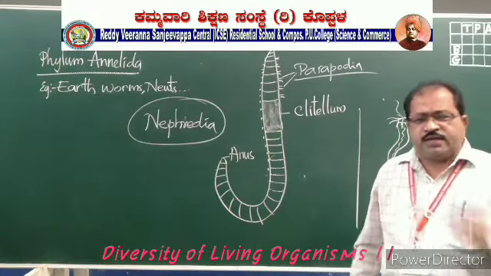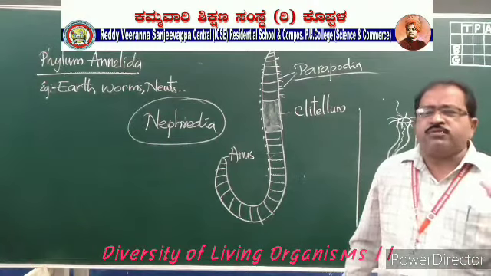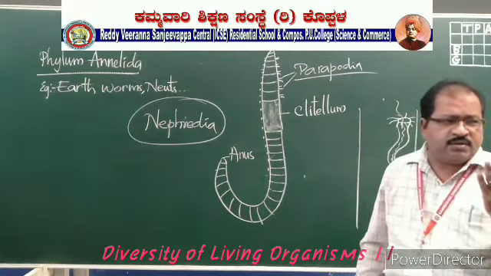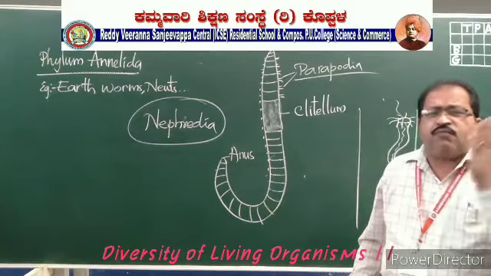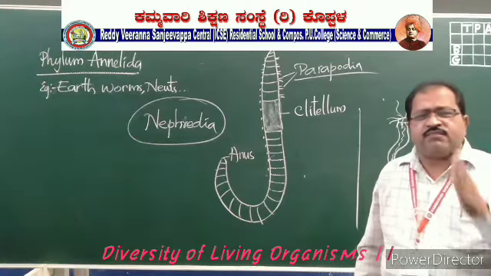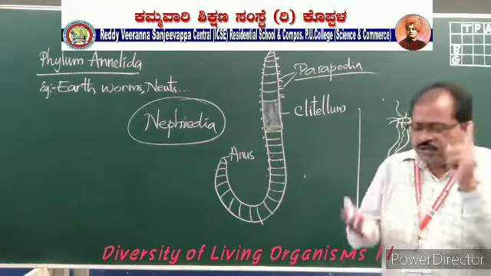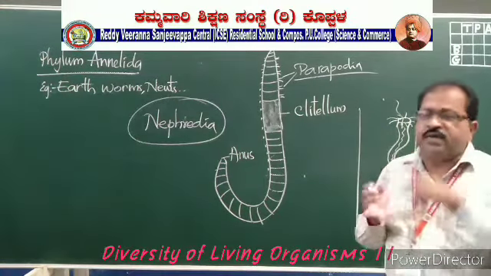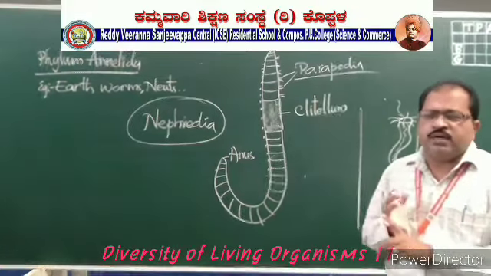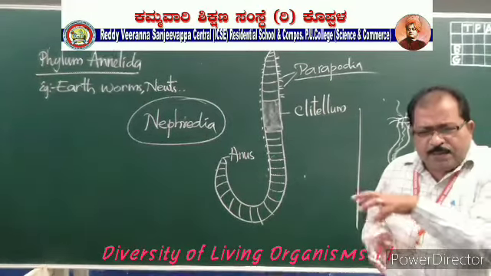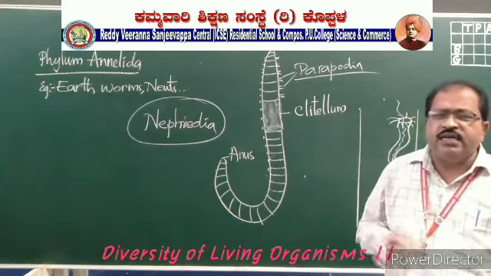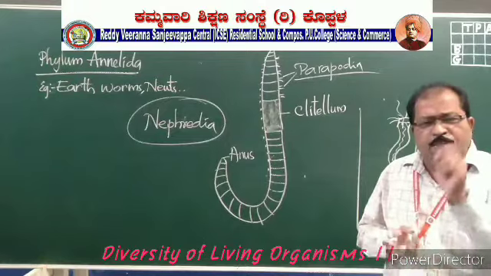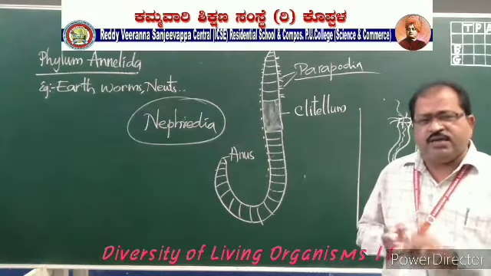Okay, so that's why these earthworms are very, very important. And they are also said to be friends of farmers. Earthworms are friends of the farmers because they make the soil loose by burrowing. Because of the loose soil, air will penetrate very easily and evenly into the soil, and water will also penetrate into the soil evenly.